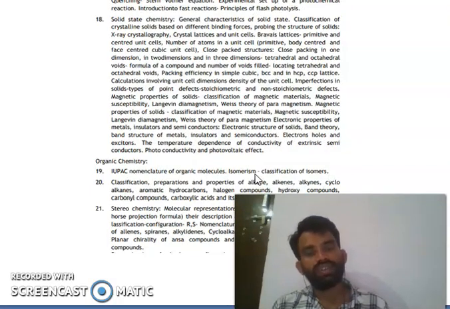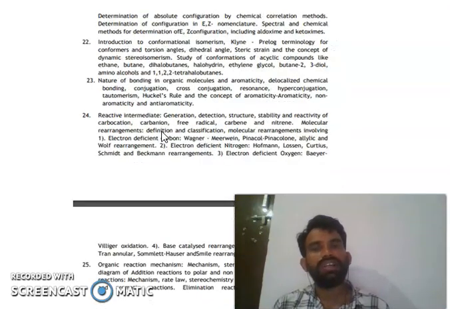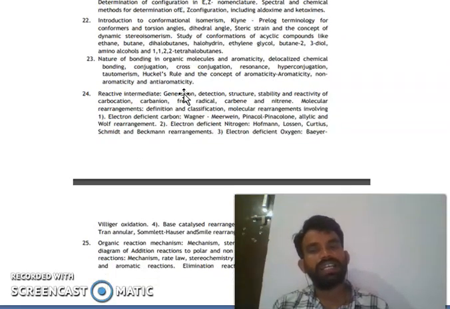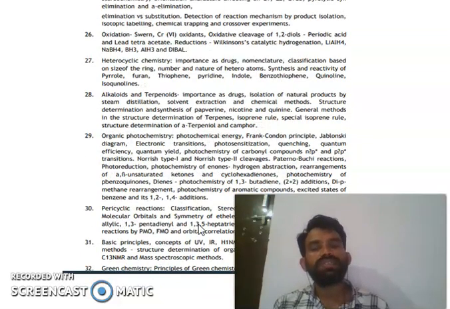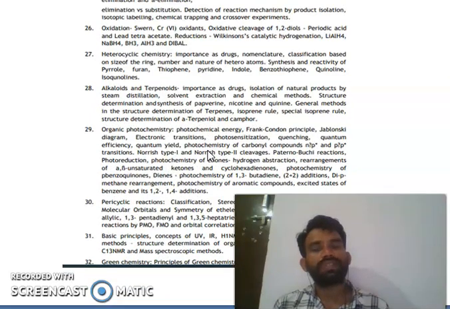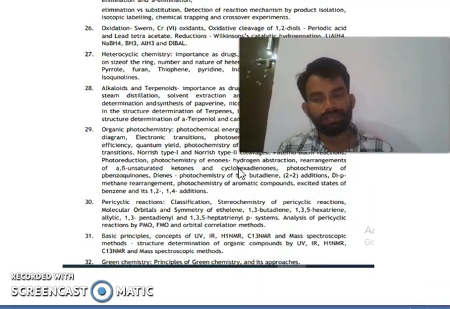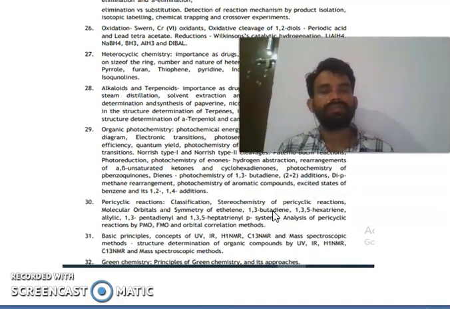organic compounds, isomers and classification, preparation and properties, alkenes, stereochemistry. Then after the introduction of isomers: nature of bonding in organic molecules, reactive intermediates, organic reactions, oxidation, heterocyclic chemistry, alkaloids, terpenoids, organic photochemistry, pericyclic reactions, basics and principles of spectroscopy: IR, UV, NMR, mass spectroscopy, and UV spectroscopy, proton NMR, C13 NMR, mass spectroscopy.